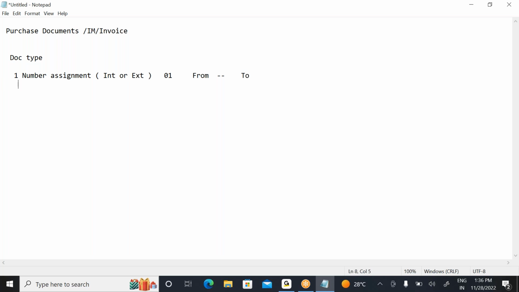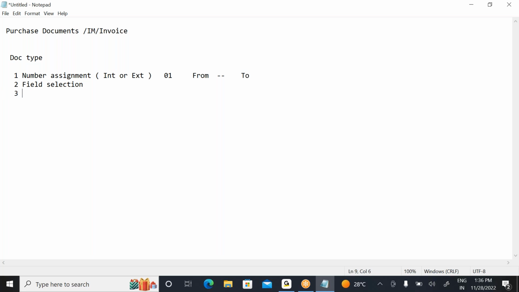The second one is the field selection. The field selection is also going to be controlled by the document type. Field selection means which field is required, which field is mandatory, and which field is optional. The basic field selection is also given at document type level.